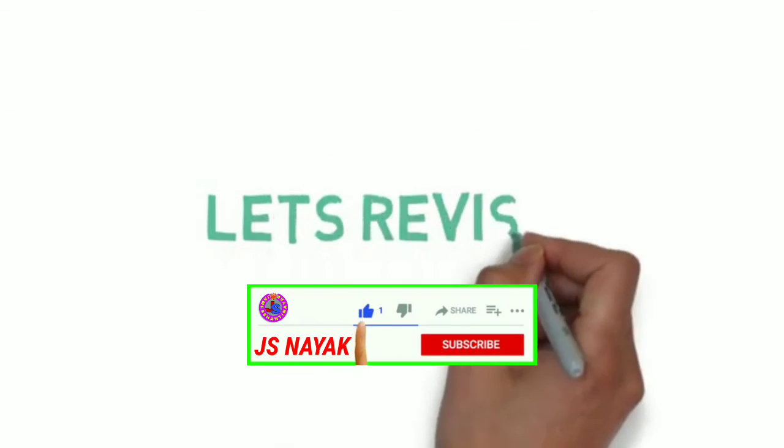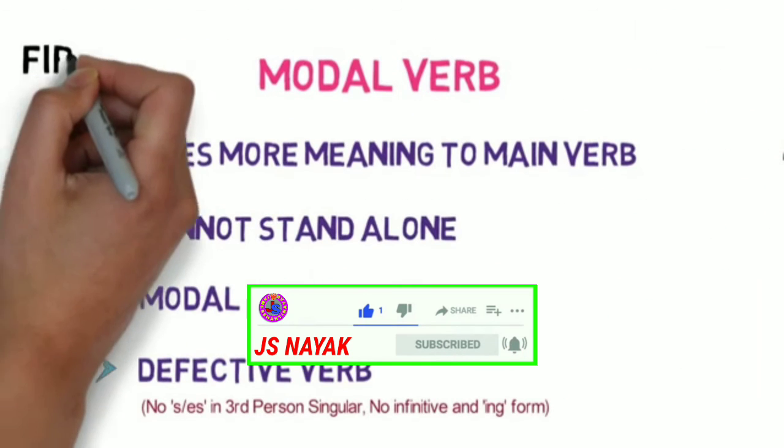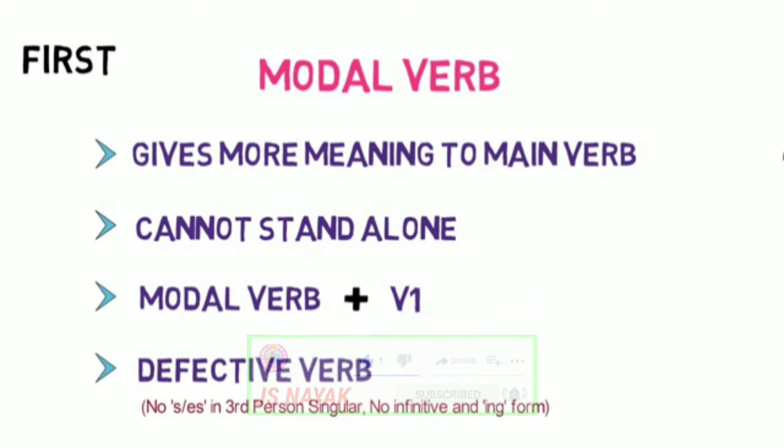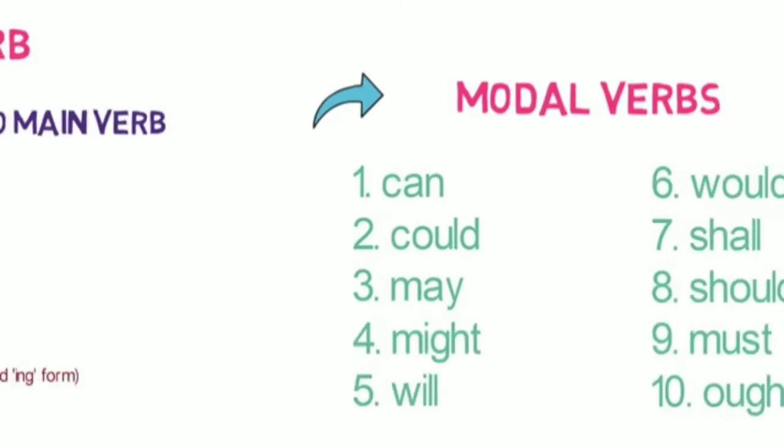Let's quickly revise what we learned in this lesson. First, we learned 4 important modal verbs characteristic. Number 1, it gives more meaning to the main verb. Number 2, it cannot stand alone. Number 3, the structure of modal verb is modal verb plus verb's first form or base form. And number 4, it is also called a defective verb.